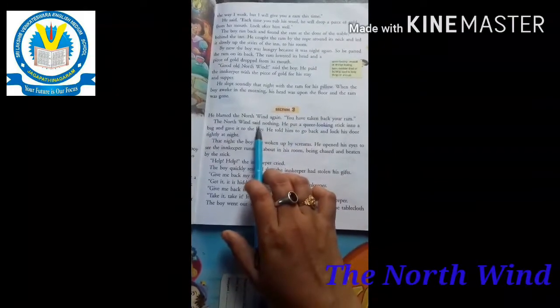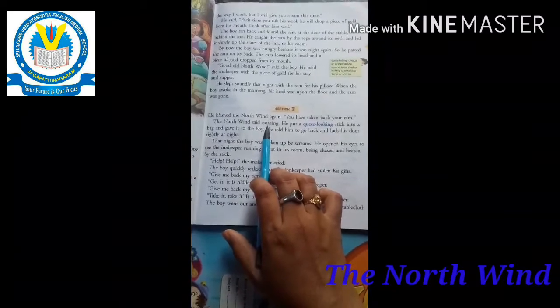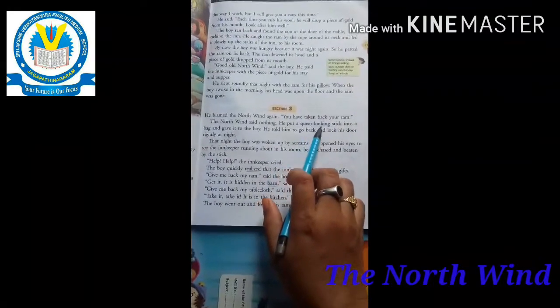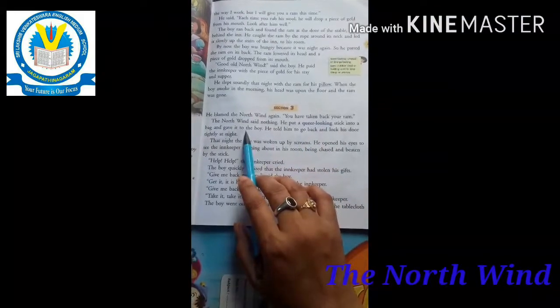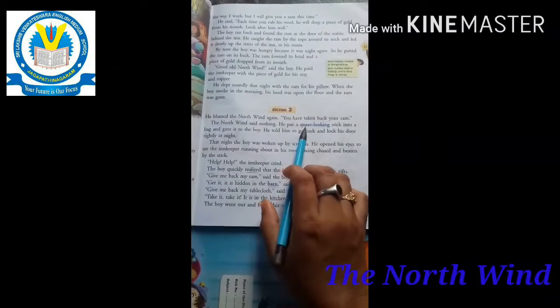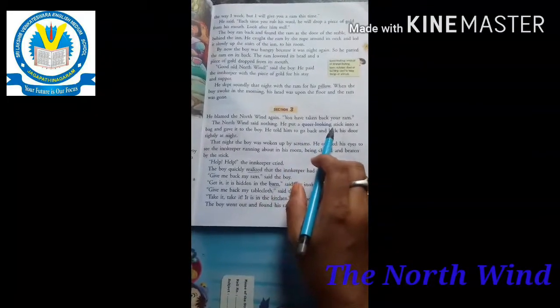The North Wind said nothing. I am not doing like that. He put a queer looking stick into a bag and gave it to the boy. Queer looking means strange. He gave a strange stick in a bag.